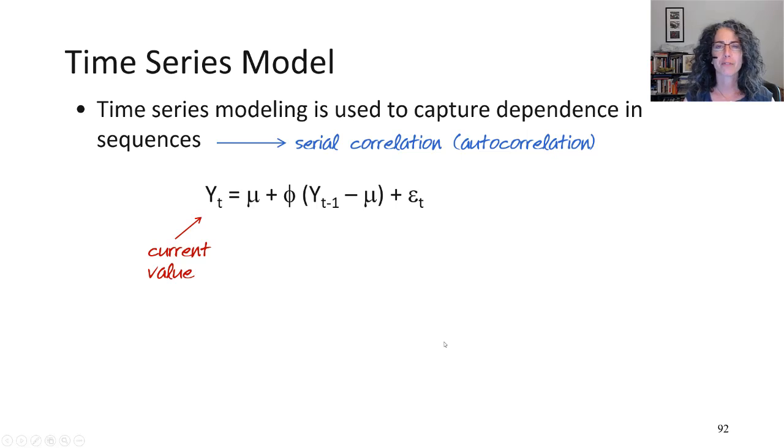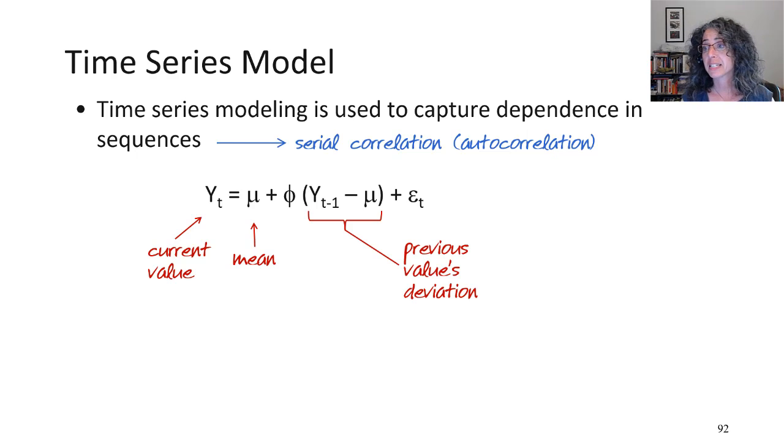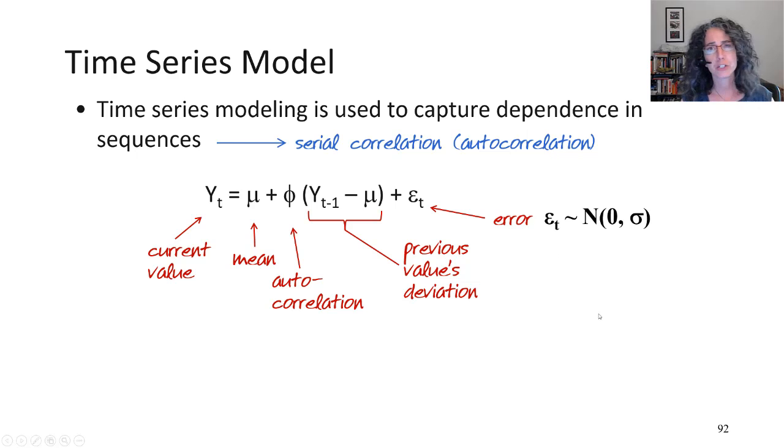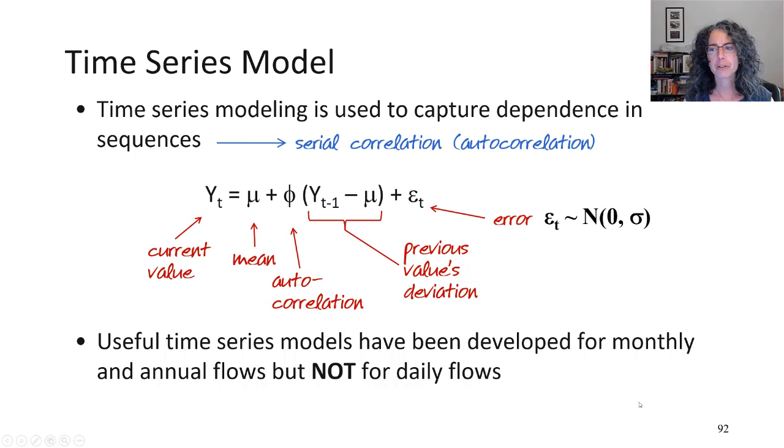So for example, we have our current value and we can describe it as the mean of the time series plus the previous period's deviation from the mean times the autocorrelation, plus some error that shows that we don't quite characterize each value that simply. But we hope that the error is normally distributed, centered on 0 with some variance or standard deviation. Right. So some useful time series models have been formed for monthly and annual flows, but they're really not that effective for daily flows. Daily flows are just a little bit too flighty.